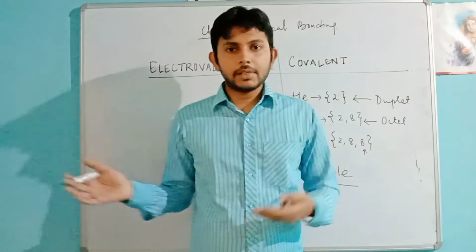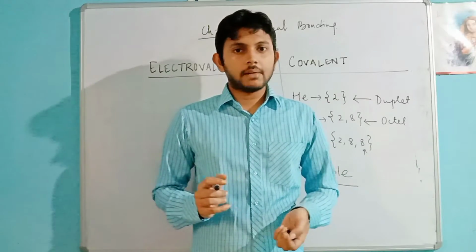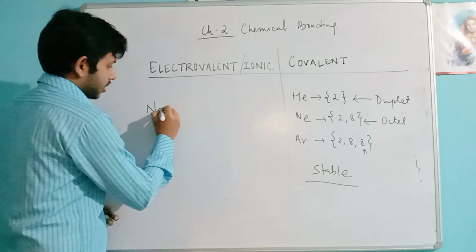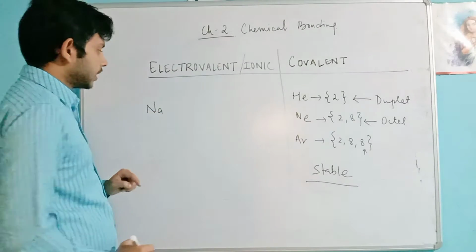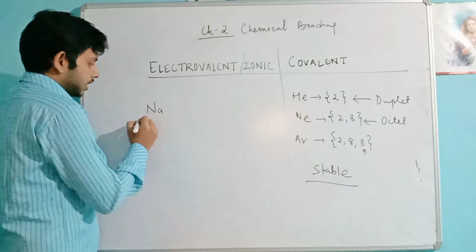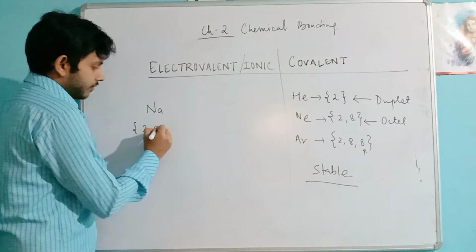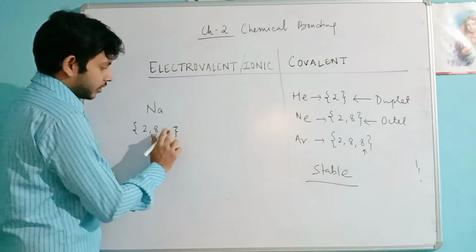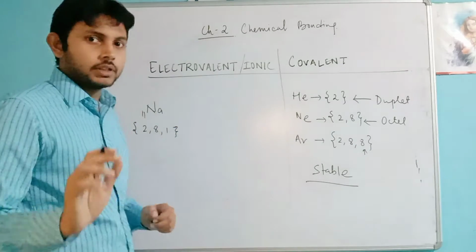So these elements, like sodium and chlorine, for example. Sodium has 11 electrons. Since it has atomic number 11, 2, 8, 1 is the electronic configuration. You can see it in your book.